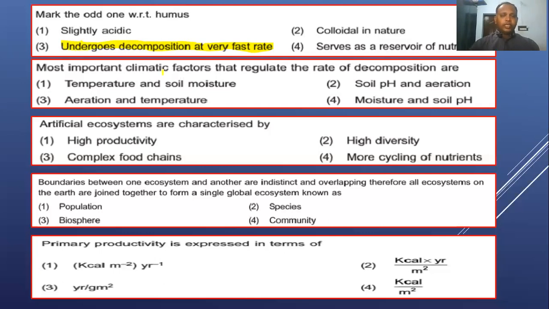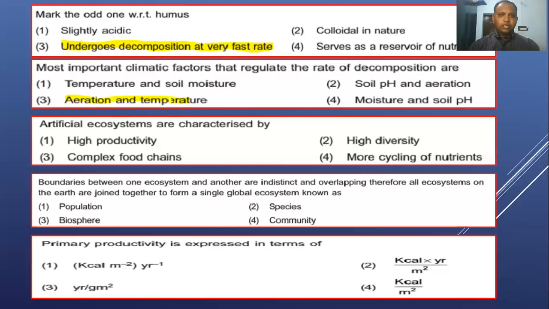Look, the next question: the most important climatic factors that regulate the rate of decomposition are. We studied a lot of factors which affect the rate of decomposition, right? Here they are asking for the most important climatic factors that regulate the rate of decomposition. The options are temperature, soil moisture, and soil pH and aeration, and here aeration and temperature, right? So these two are the important climatic factors.